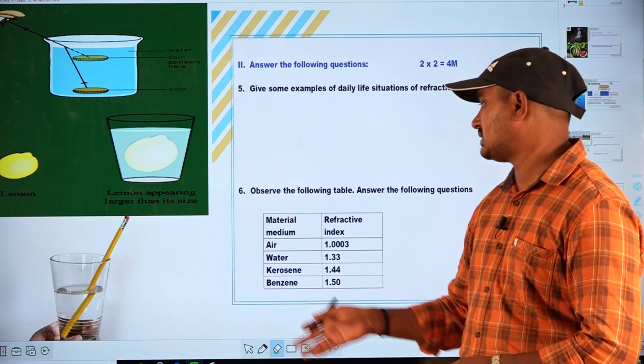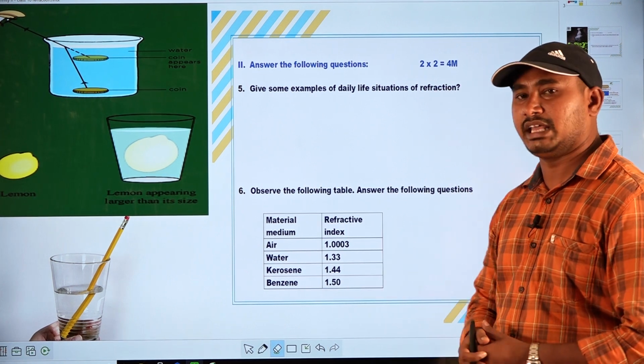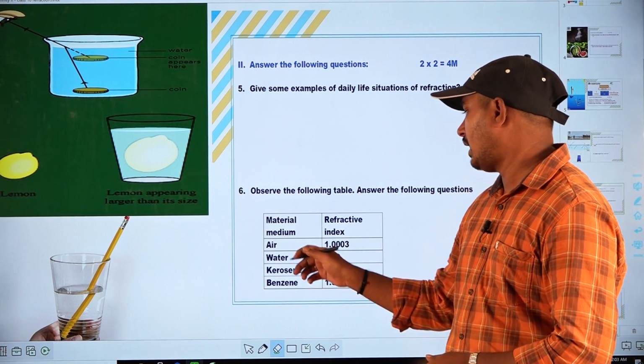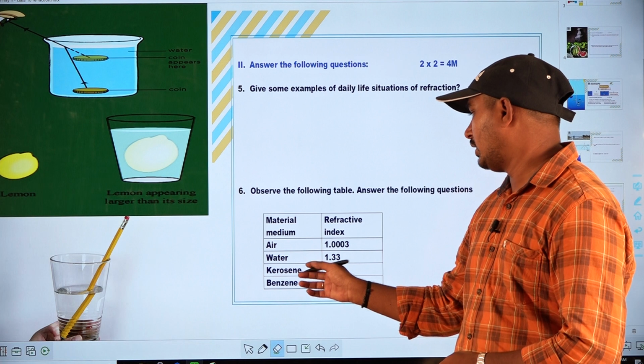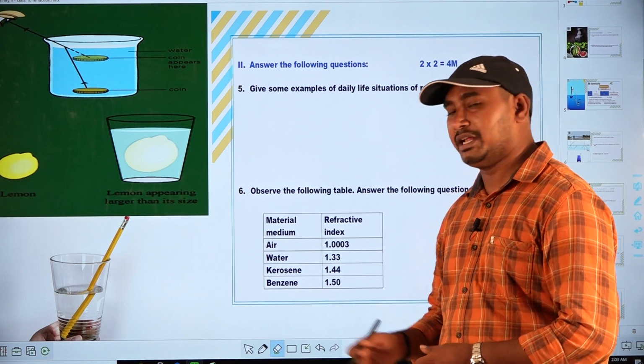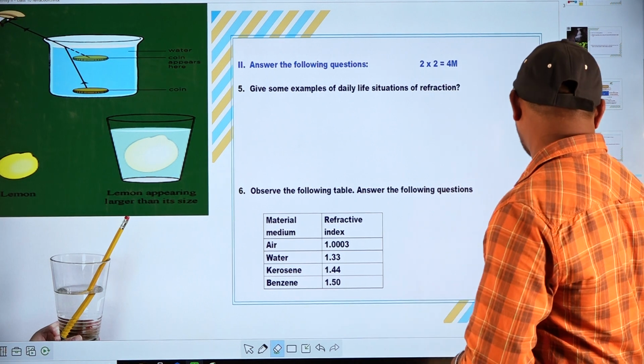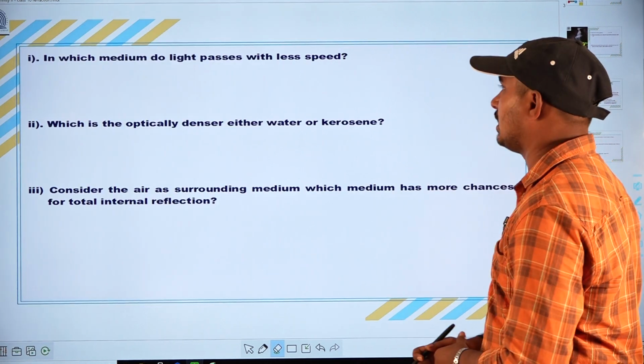Here, one side gives the material medium, and the other side gives the refractive index. Air has a refractive index of 1.003, water 1.33, kerosene 1.44, and benzene 1.50. So these are the materials and their refractive indices. Let us discuss some questions about this table.